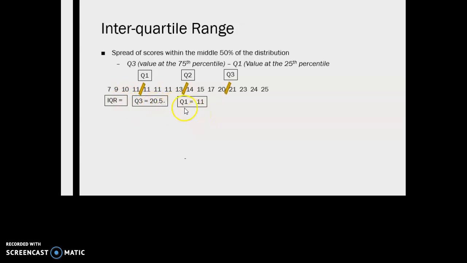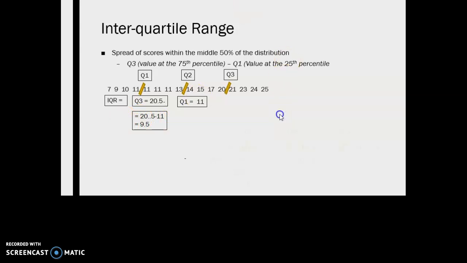All right, and so now in order for us to find the interquartile range, we're going to subtract the quartile 1 value from the quartile 3 value. Notice that we're not getting upper real limits, and that's because these are values in the center of the distribution, not the limits of the distribution. So we have 20.5, which is our quartile 3, minus 11, which is our quartile 1, and we get an interquartile range of 9.5.